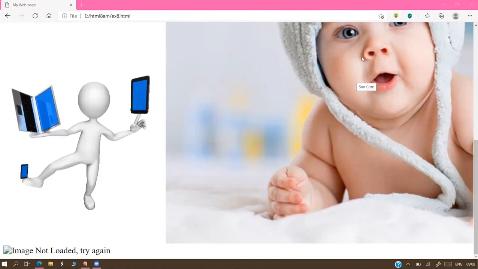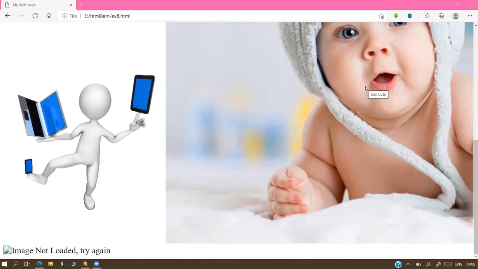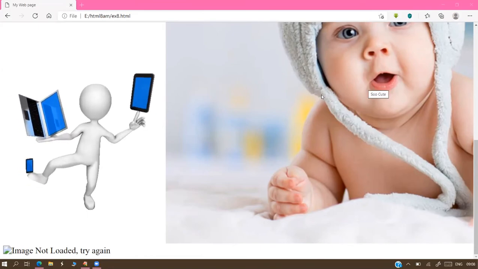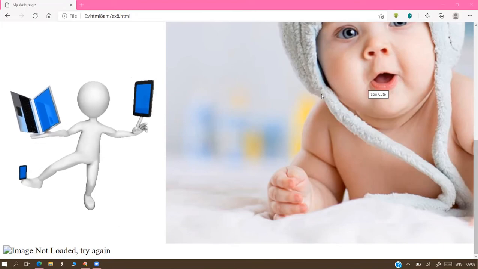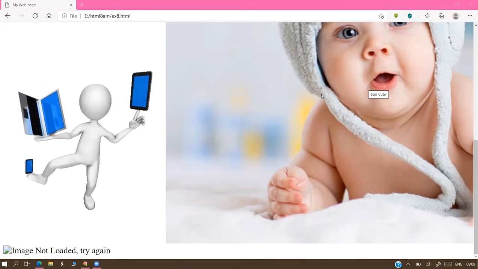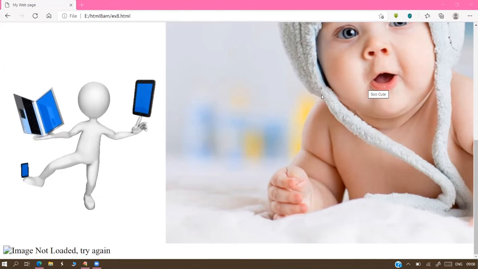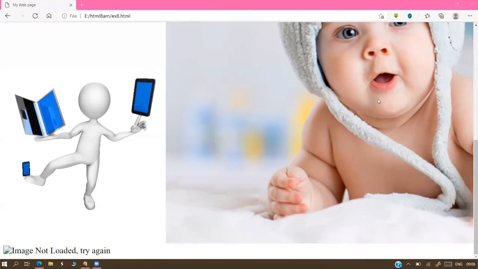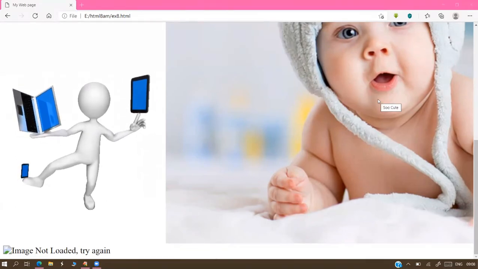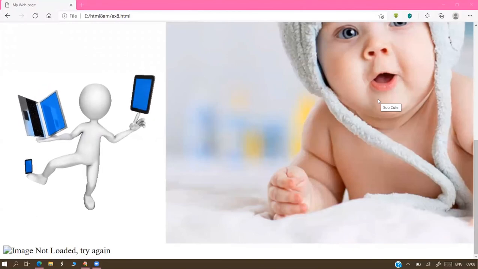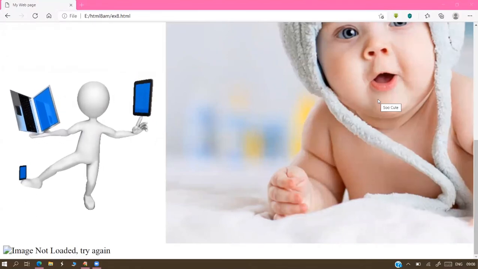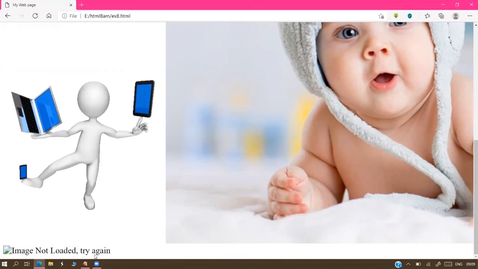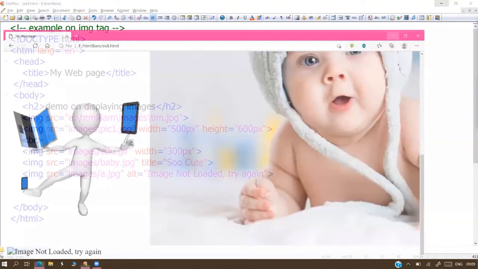Okay. I want to show the name of this image, sir. Then we use title. And when does the title come? When the mouse pointer enters, right? Yes. If the image is not available, how does the mouse pointer enter? If the image is available and you place the mouse pointer on top of the image, then the title comes, right? Yes. If the image is not available, how do we place the mouse pointer? Then how will the title come? That's why we have to use alternative text.